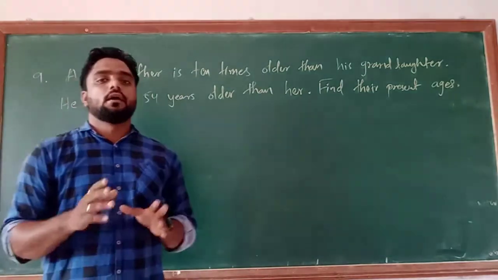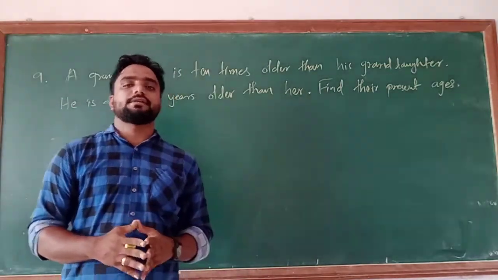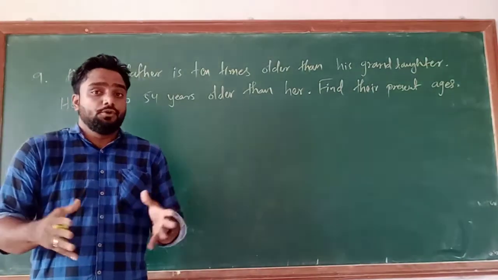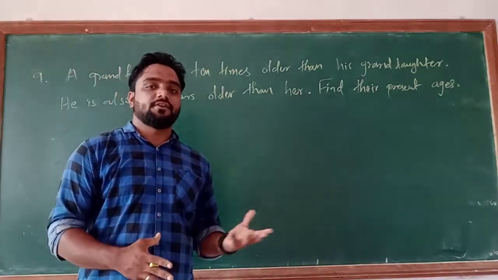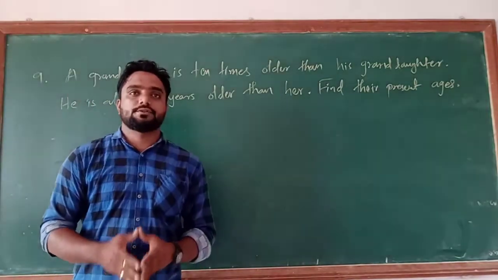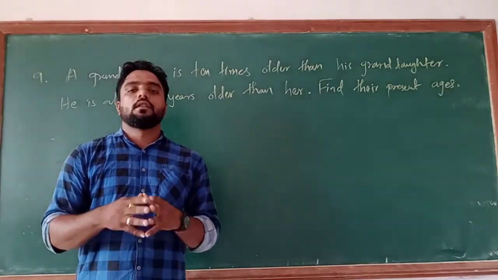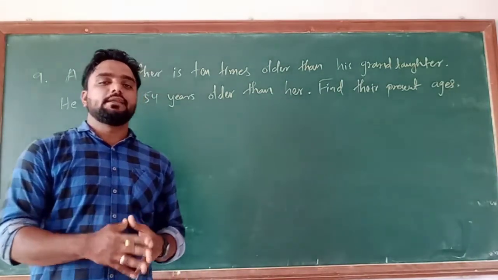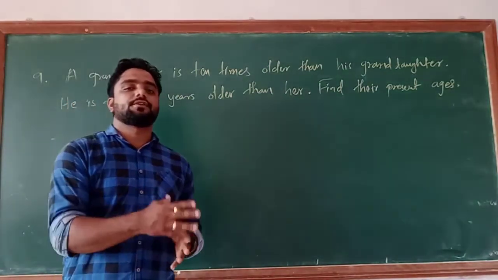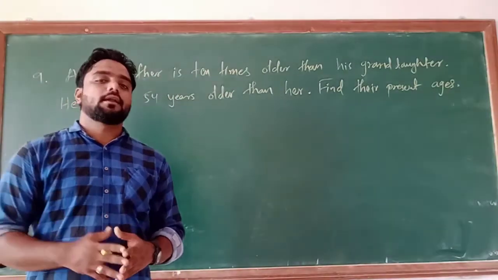Here the comparison between the ages of a grandfather and a granddaughter is given. That means we don't know the age of the grandfather, and we don't know the age of the granddaughter. Understand or not? So we have to consider the variable x for any of the ages. You can consider it for the granddaughter or for the grandfather.